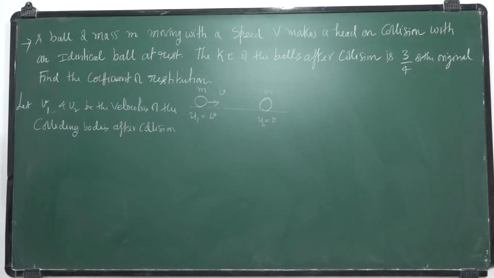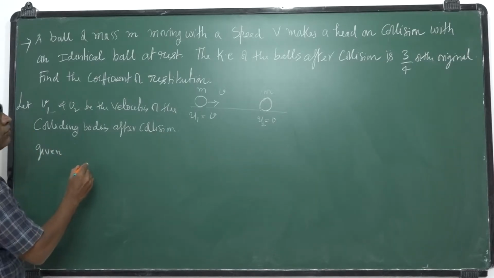So we want v2 minus v1, so which formula we have to apply here? The 3/4 of the kinetic energy. So we will get two equations. The first one, masses are identical.